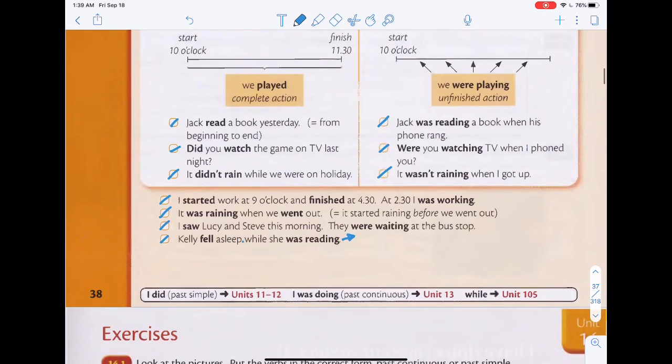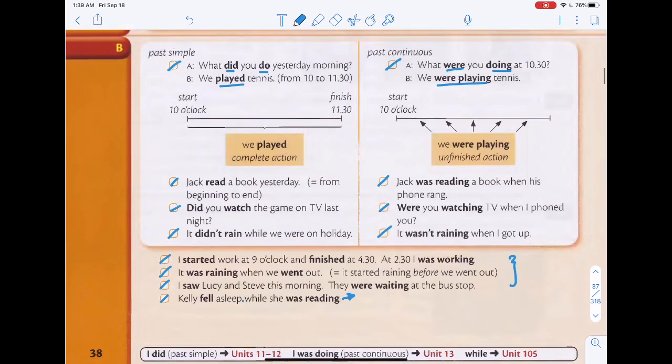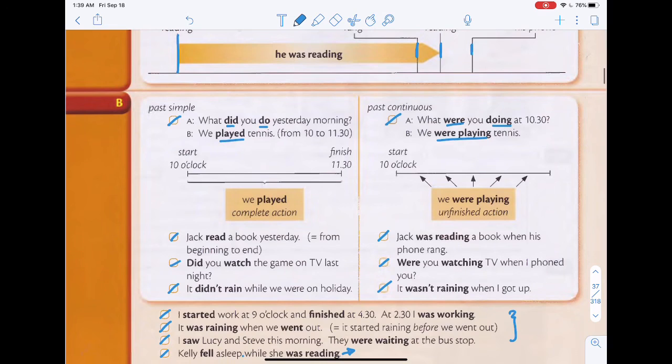Alright, so all these examples over here are basically just sort of joining two different information or two different sentences together. One is past simple and one is past continuous. You join them together to make a full sentence, and you can join them together to also give more detail to the listener. Okay, so that would be it for these two chapters this week, and you can continue to do the practices on your own.